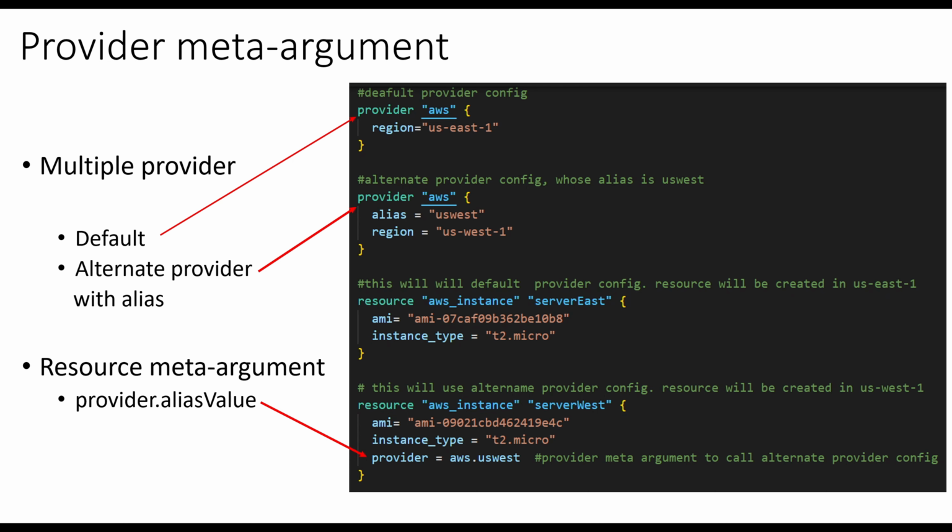By default, Terraform interprets the initial word in the resource type name, separated by underscore, as the local name of a provider and uses that provider's default configuration. By using the provider meta argument, you can select an alternate provider configuration for a resource. Let's do a quick demo for the provider meta argument.